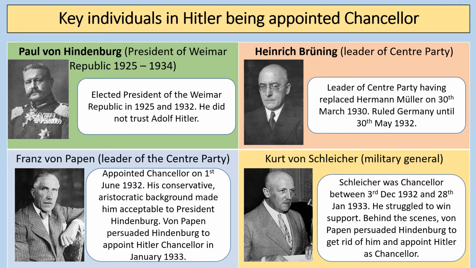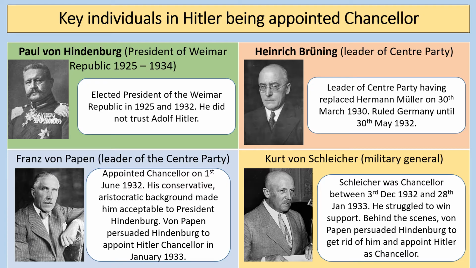There's Heinrich Brüning there. He's the leader of the Centre Party. He replaced Hermann Müller on the 30th of March 1930. And after the September 1930 election, he essentially has to rule Germany through Article 48. So he's the sort of main leader that tries to cope with all the problems of the Great Depression in terms of reducing wages for government workers, increasing taxes, for example. And he rules Germany until the 30th of May 1932.